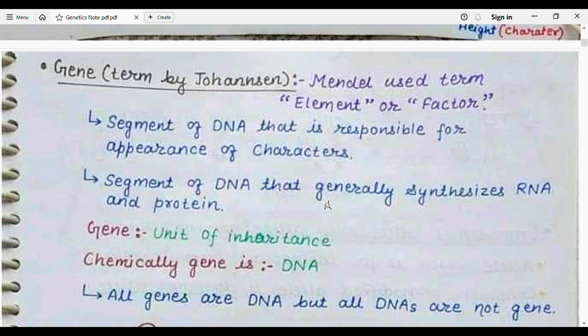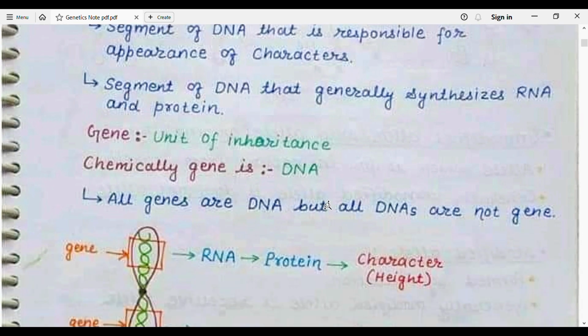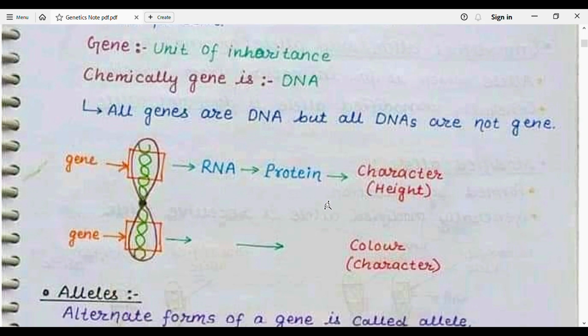Or we can also define a gene as the unit of inheritance, and chemically the gene is DNA. We can also define the gene as a sequence of nucleotides on DNA which is specific to produce a polypeptide chain of amino acids which controls a character. So all genes are DNA, but all DNA are not genes, because all genes are made from DNA, but all DNA does not produce protein and does not control some characters. So that's why we can say that all genes are DNA, but all DNA are not genes.